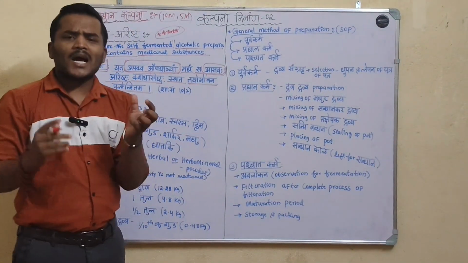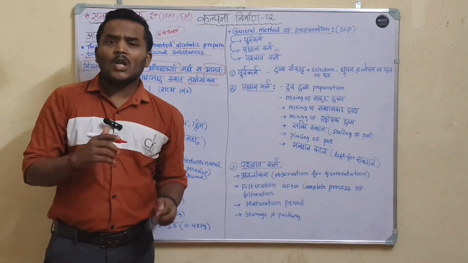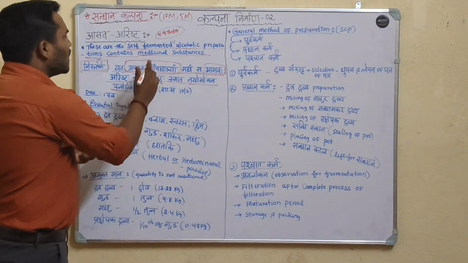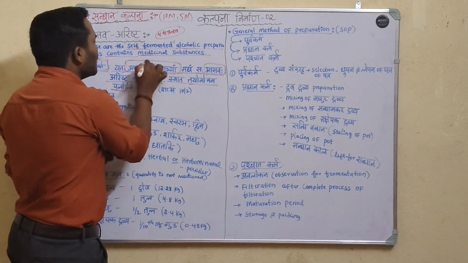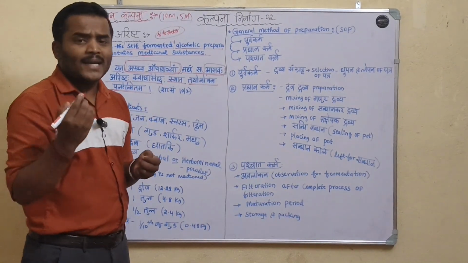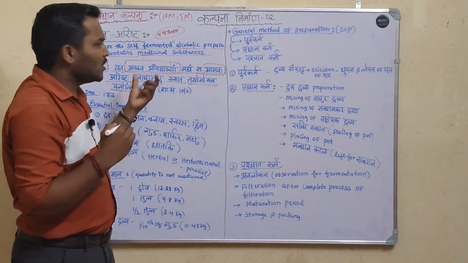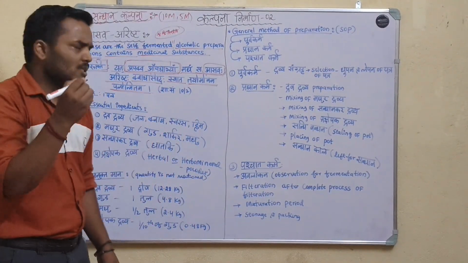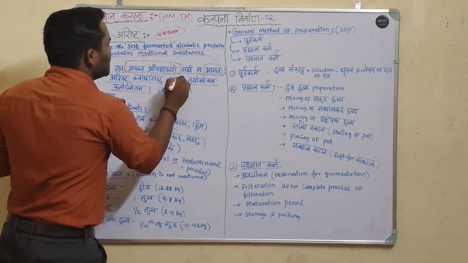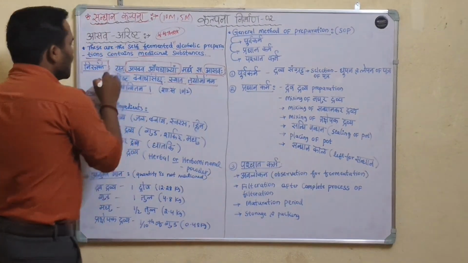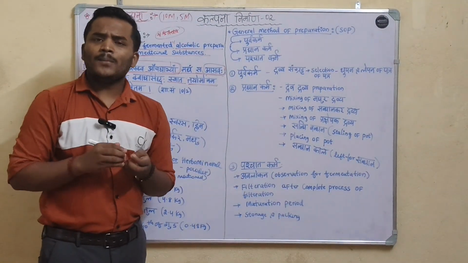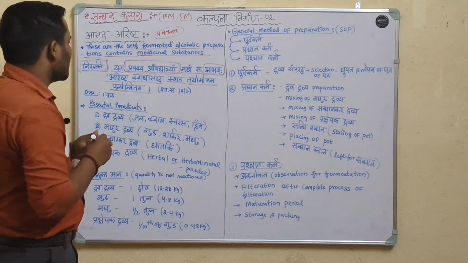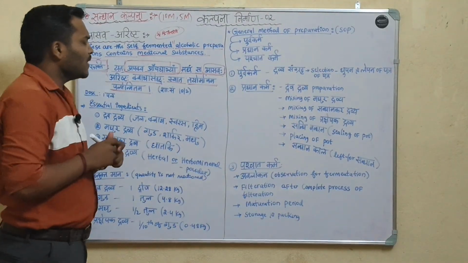Asava are alcoholic preparations prepared from apakva aushadha, means fermented form of uncooked drugs. They are called as asava. Arishtah kvatha siddhah syat. Arista are also alcoholic preparations obtained by fermenting kashayas. They are called as arista.